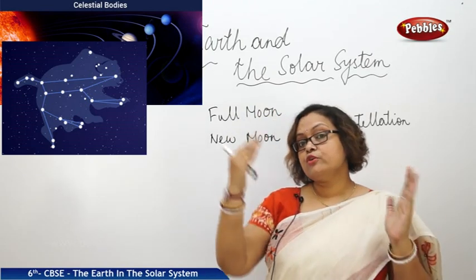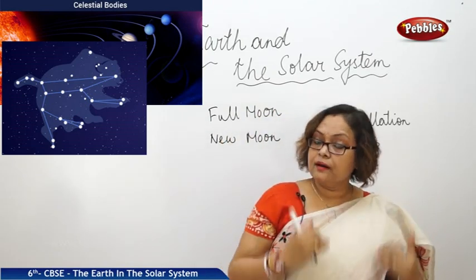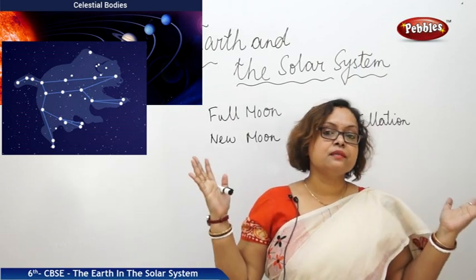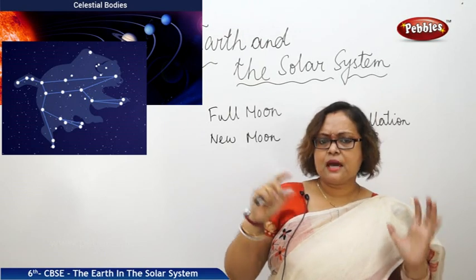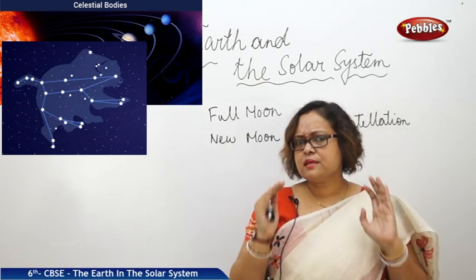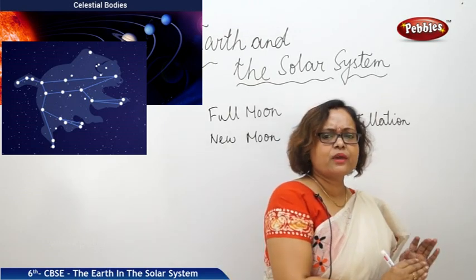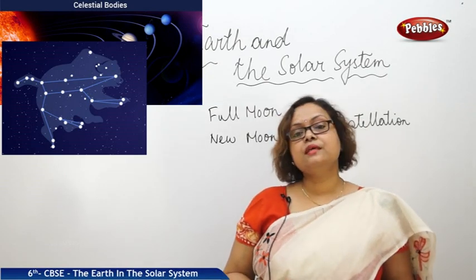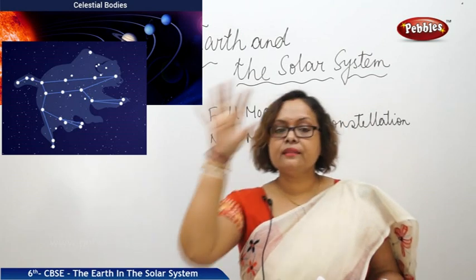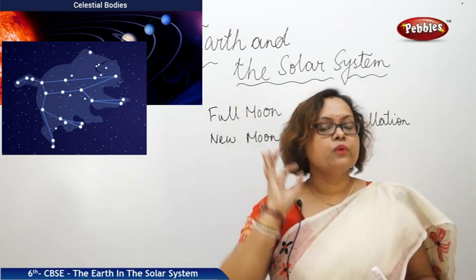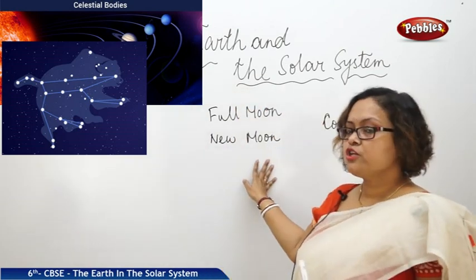When we observe them from the earth, we imagine many things in the sky. Sometimes it seems like a bear, sometimes like 7 sages together, sometimes we feel it is a question mark. So all these stars together, we call them a constellation.